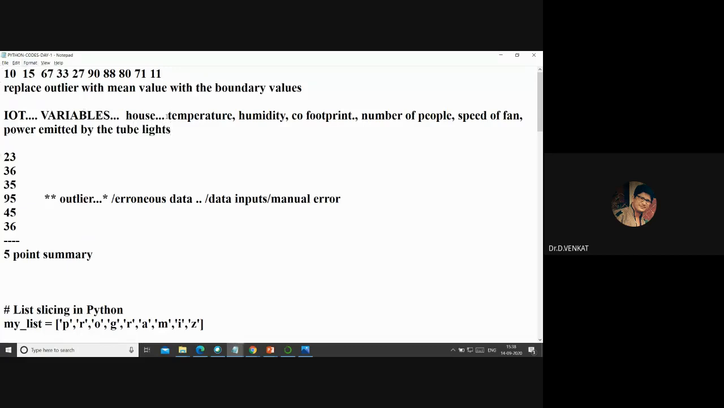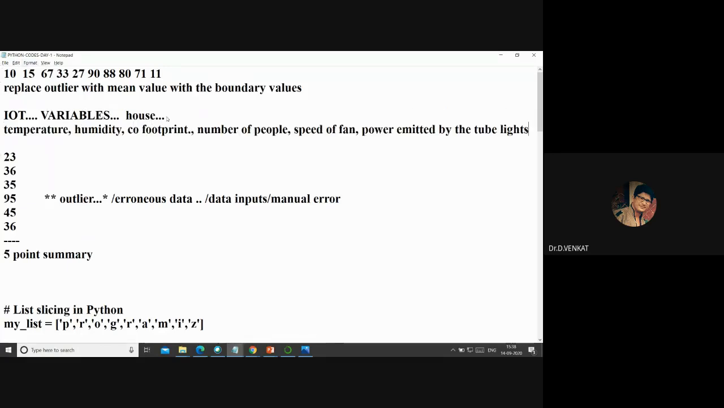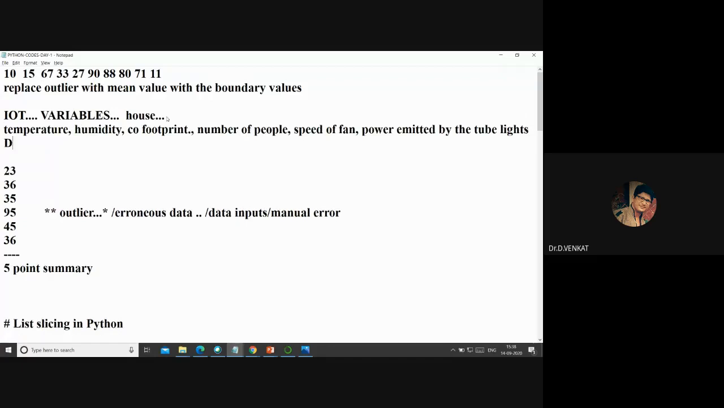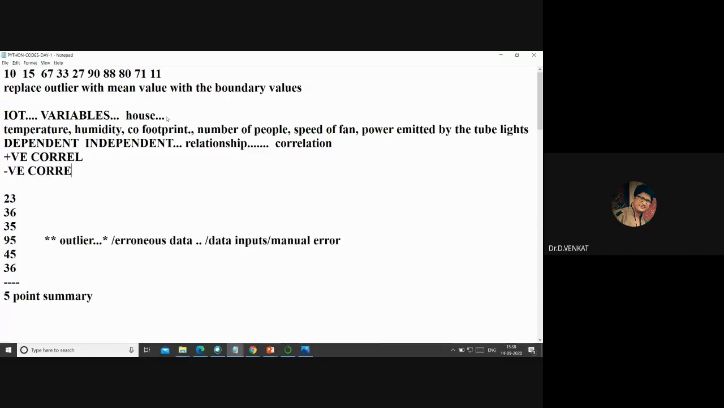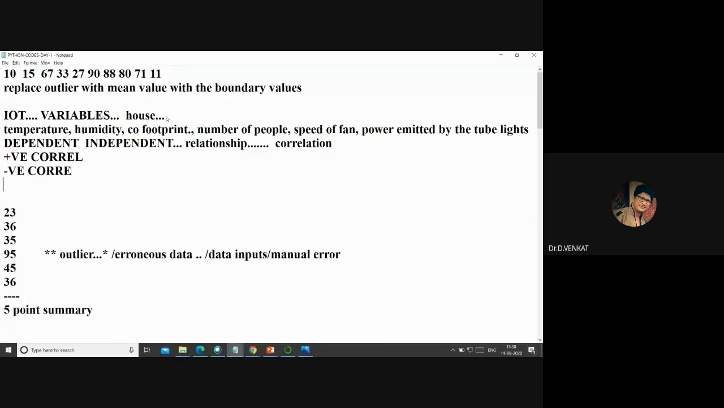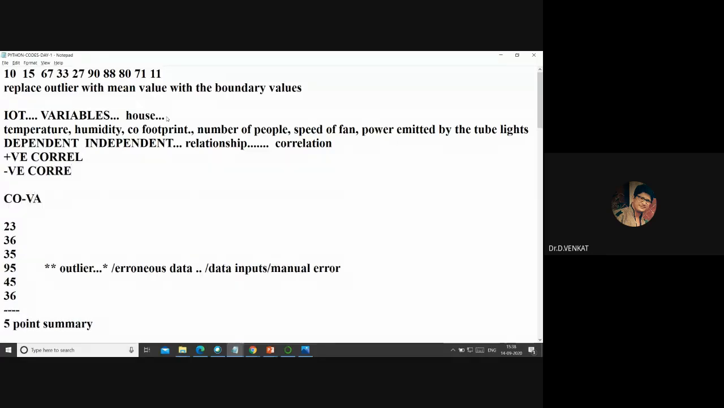Now you are going to take these variables, and some variables may be dependent variables, and some may be independent variables. So we want to find out the relationship. The relationship you can find using correlation. You all know there is positive correlation, negative correlation, and no correlation or neutral correlation. Similarly, you can also use covariance.